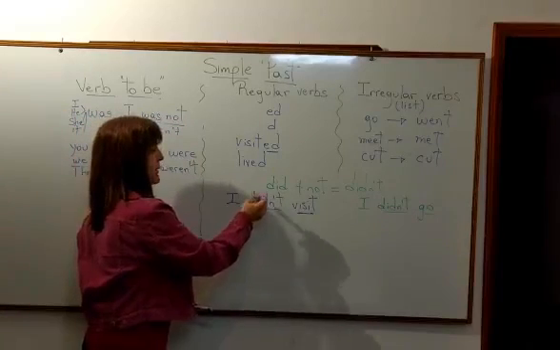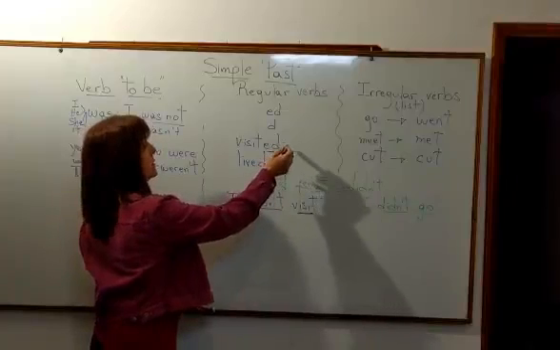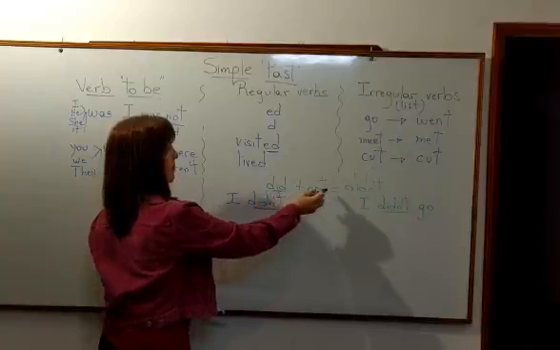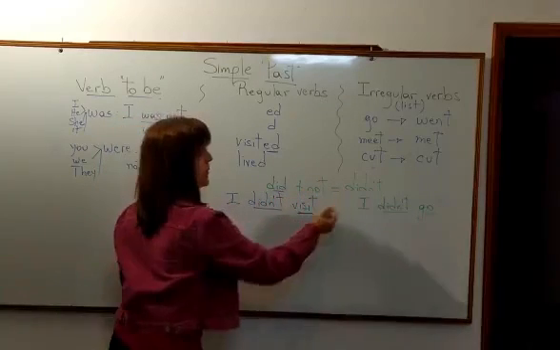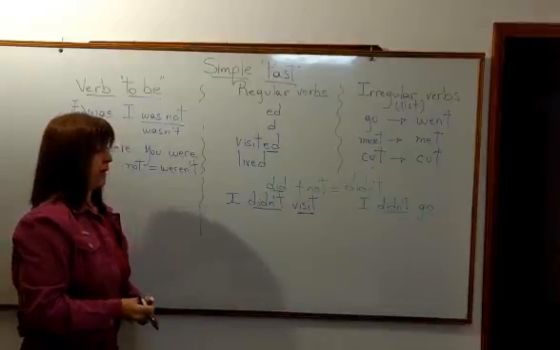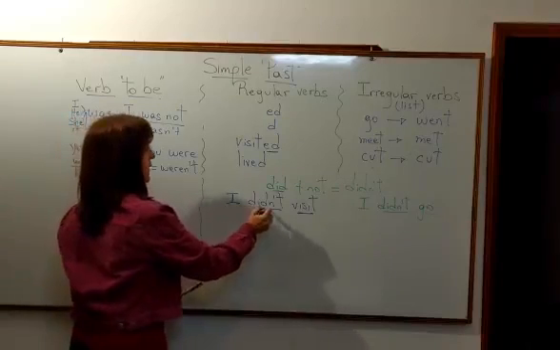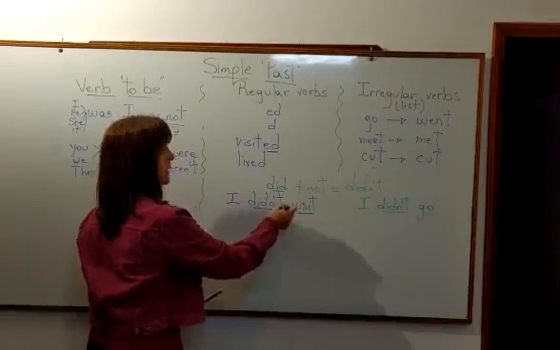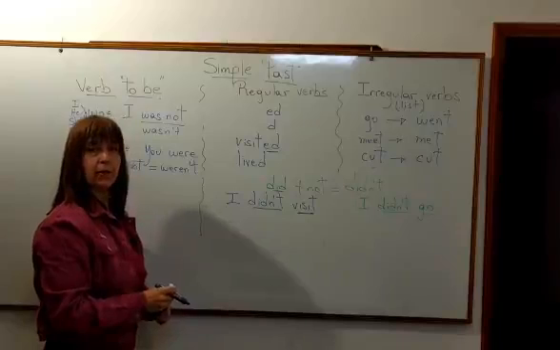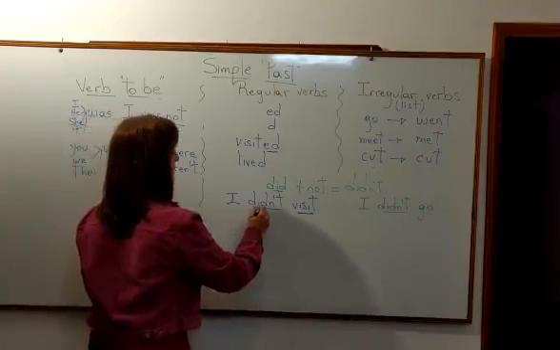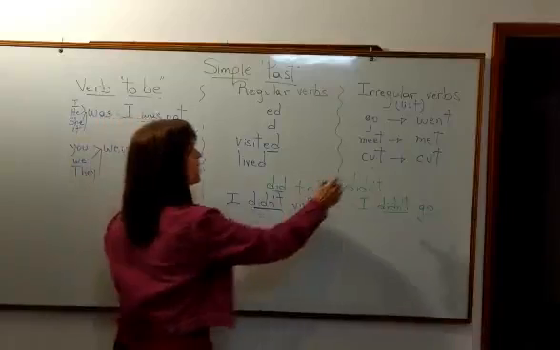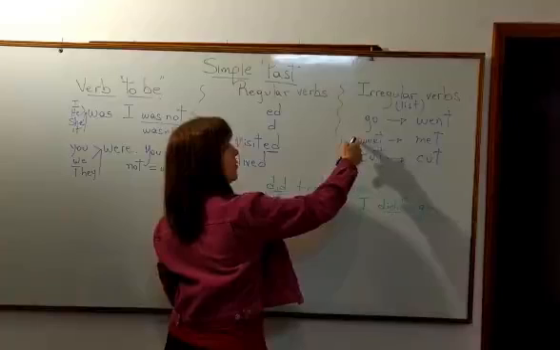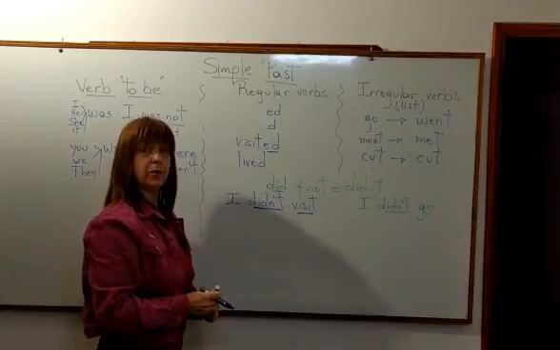Entonces, ¿qué pasa en estos verbos? En los verbos regulares y los verbos irregulares. Necesito la ayuda del auxiliar did, más el not, que puedo abreviarlo en didn't, ¿sí? Entonces, cuando uso didn't, I didn't visit, ¿qué le pasa al verbo? El verbo queda en infinitivo, no lleva el pasado. ¿Por qué no lo lleva? Porque ya lo tiene el auxiliar. Lo mismo pasa con los irregulares. I didn't go. Tengo que volverlo a su forma del infinitivo, ¿sí?